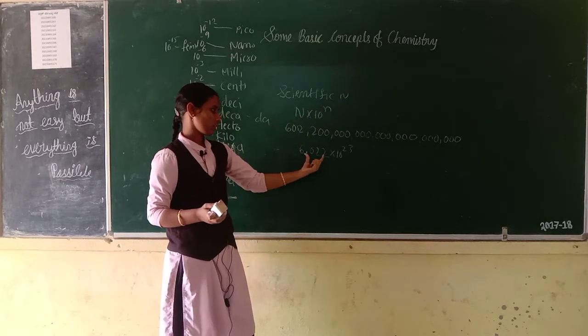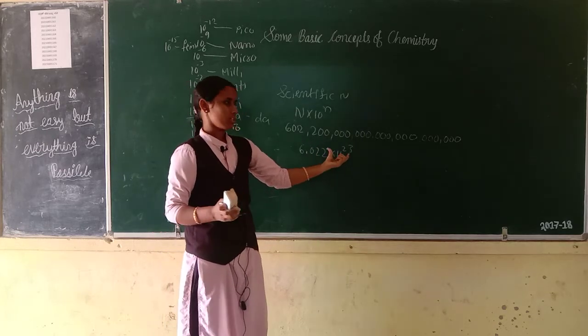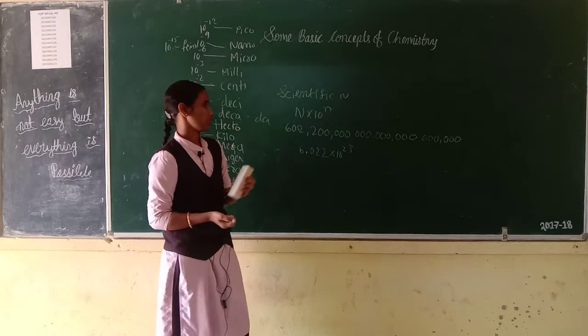What is this? 6.022 into 10 to the power of 23. What is this number? Is called what? Avogadro number.